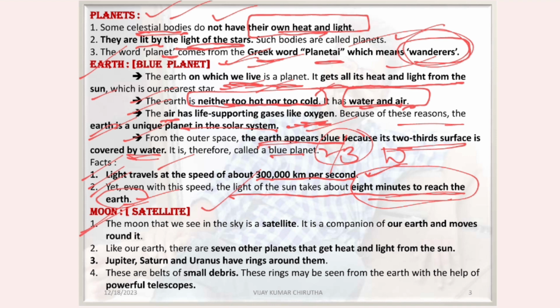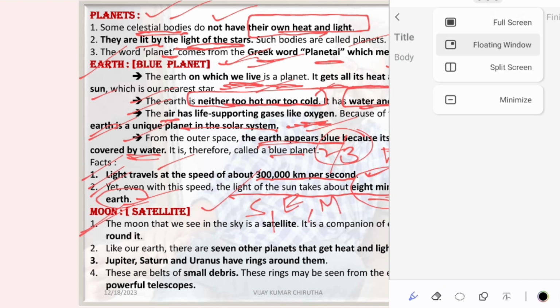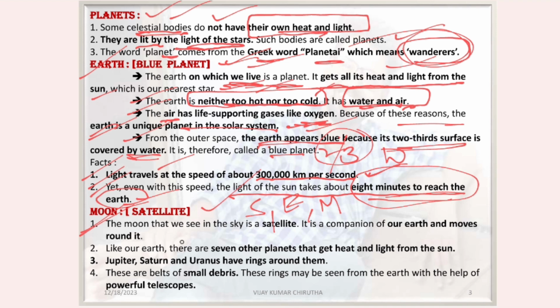Next we see the Moon. Moon is a satellite. See here, Sun is a star. Earth is a planet. Moon is a satellite. So the Moon that we see in the sky is a satellite. It is a companion of our Earth and moves around it.